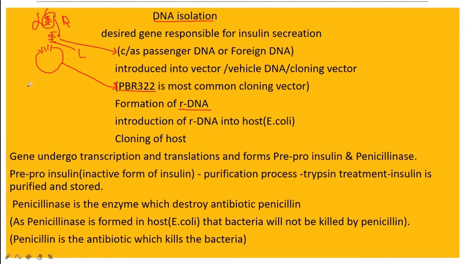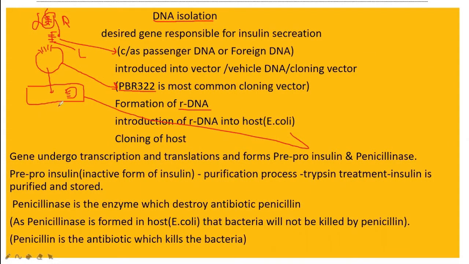Now this rDNA is introduced into the cell, into the bacteria especially, and this bacteria is E. coli. Why are we using E. coli only? Because E. coli, Escherichia coli, is an organism which has the power to multiply very fast. So the cloning vector is introduced inside the E. coli bacteria. Now the cloning vector containing the desired gene has entered, and this bacteria undergoes multiplication. Cloning will take place.